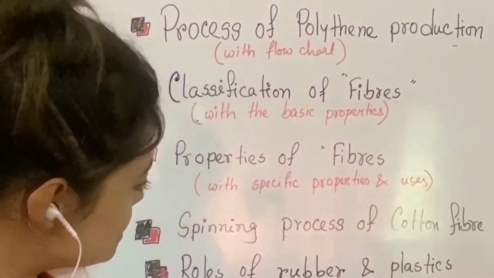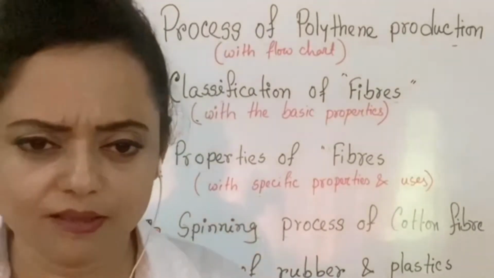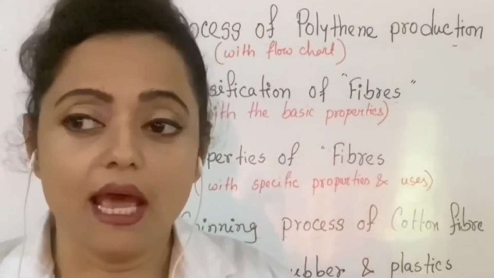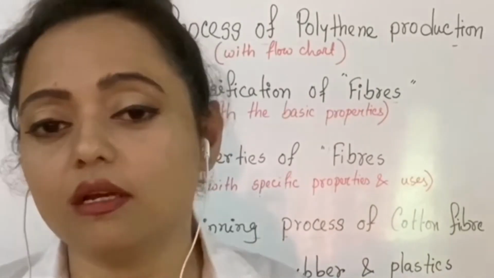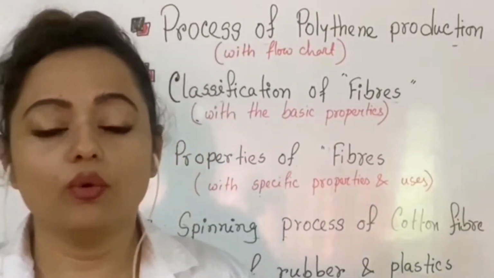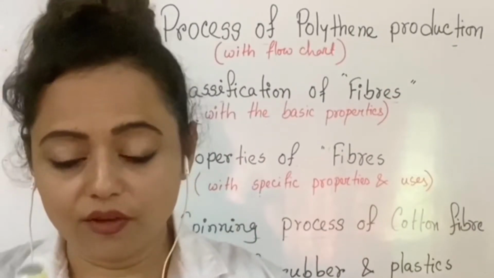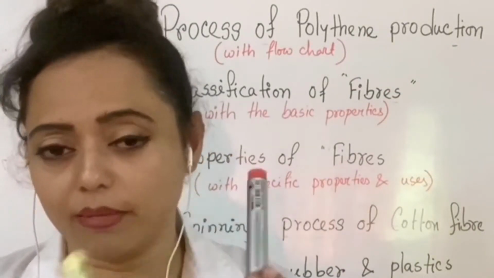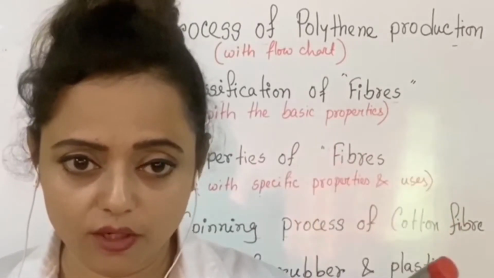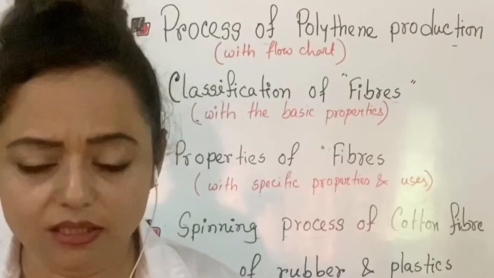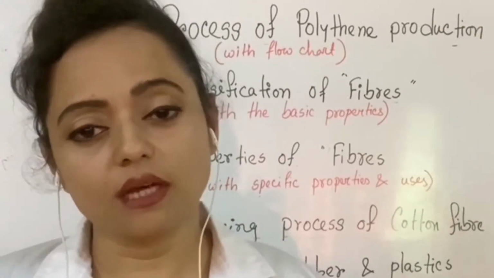Okay, roles of rubber and plastics. We know rubber and plastics are very important and we cannot think of a single day without these things. We can make utensils for our kitchen. Even the marker I'm holding is made mainly of plastics, and they have a lot of positive sides for our daily life.